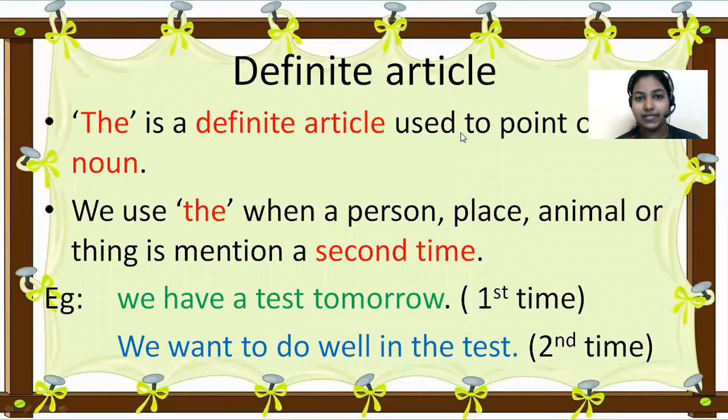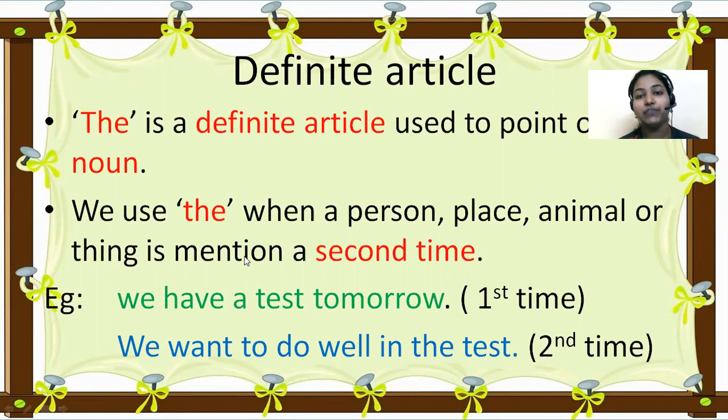As I told earlier in the first part of the video, if you want to talk about something for the second time, you should use definite article the. So here we have a test tomorrow. Here we are talking about the test for the first time, so you have to use indefinite article. And look at the second sentence: we want to do well in the test. Here we are talking about the test for the second time. So when you use the same noun again, you should use definite article the.